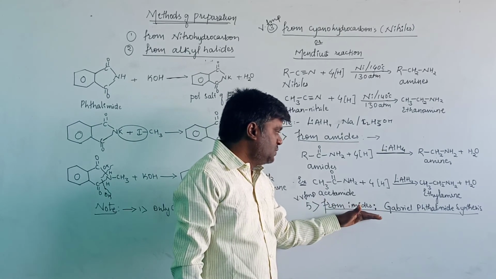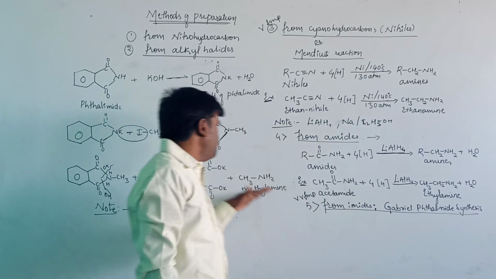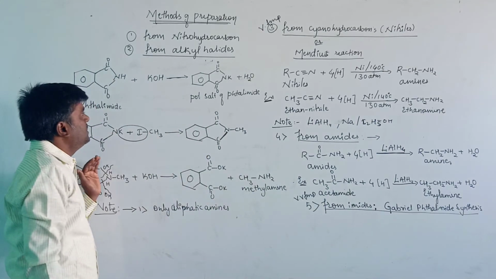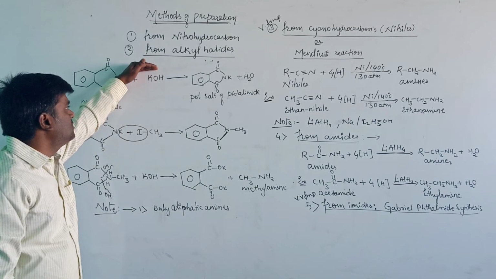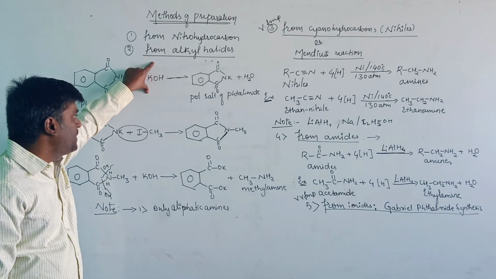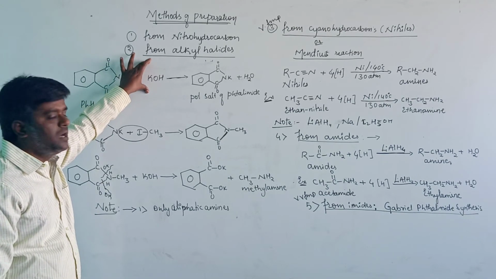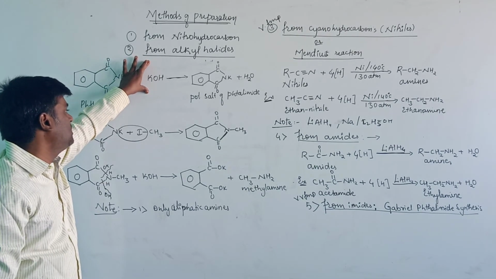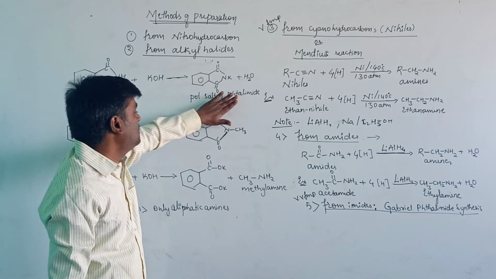the Gabriel phthalimide synthesis. When phthalimide reacts with a strong alkali solution, it may be potassium hydroxide or sodium hydroxide, then it will give the salt of phthalimide.